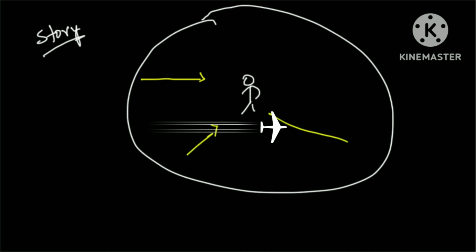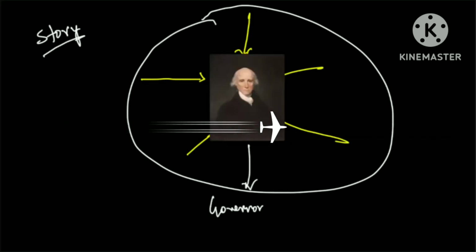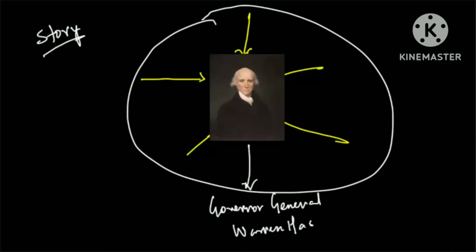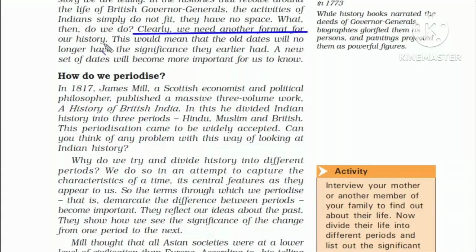So this is the problem, because in the histories written by the British historians, most of the content is around the life of British Governor Generals and their lives, their duties, their lavish livings and all of those things. The activities of Indians simply do not fit with their stories. Indians had no space. Hence we need another format of our history where all the events are related to India.